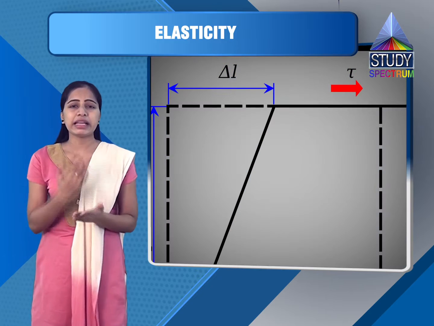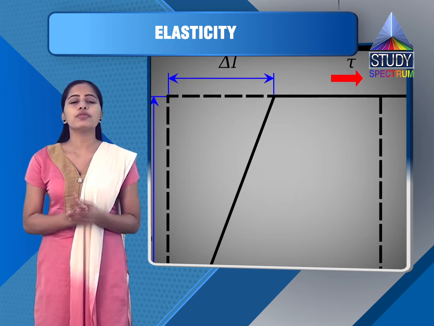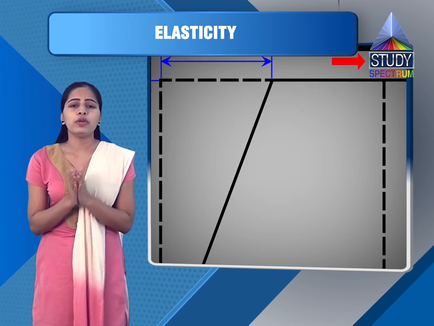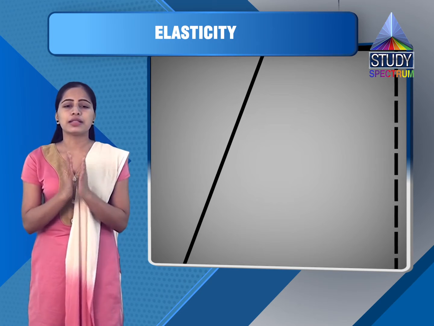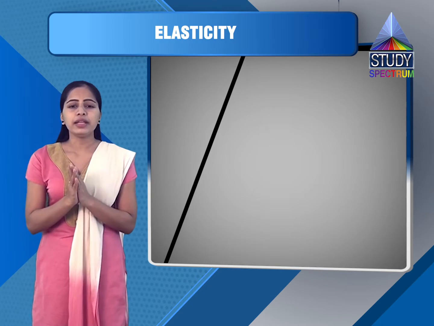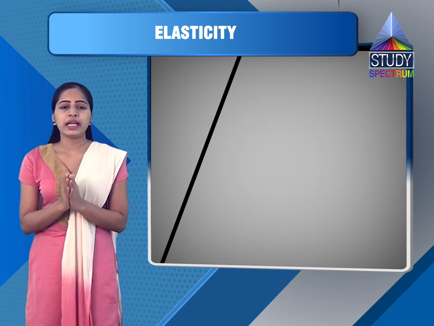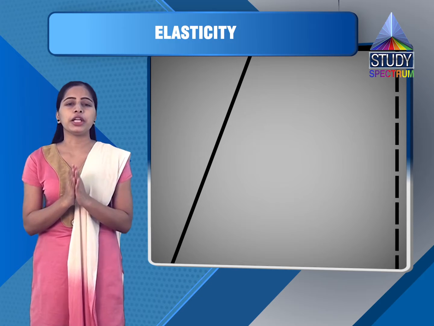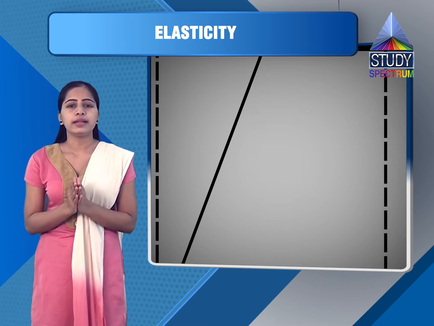So we can write the expression for shearing stress as tangential applied force upon area, that is the general expression F upon A. Now here according to geometry, as you can see, it is having a displacement of angle theta. So we can write the expression for this particular change here. It is F upon A theta.